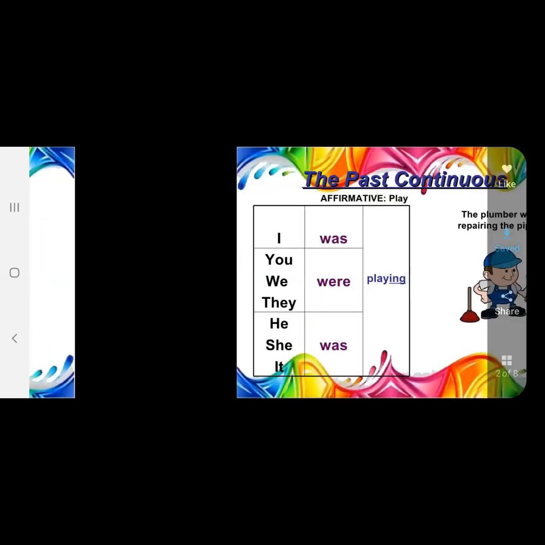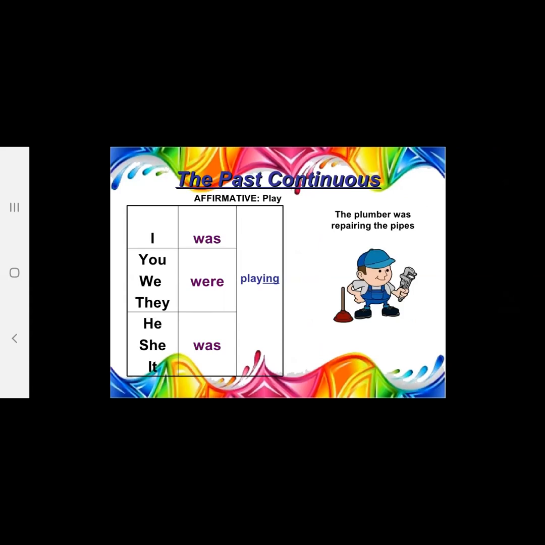The past continuous tense, if we want to make an affirmative sentence, we have pronouns I, you, we, they, he, she, it. And how can we make the sentences? Example: the plumber was repairing the pipe.